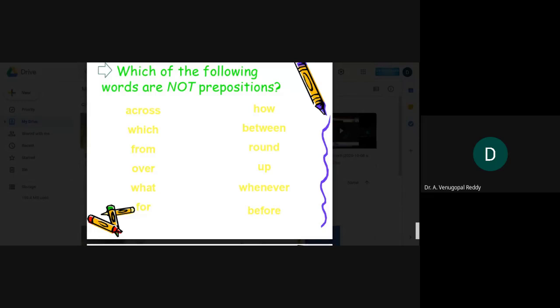Across, which, from, over, what, for, how, between, around, up, whenever, before. Out of these 12 words, there are some words which do not come under the category of preposition. You have to identify the words which are not considered as prepositions.